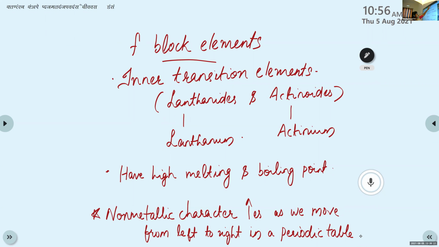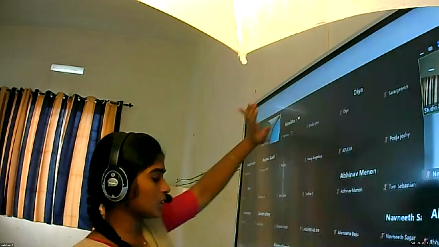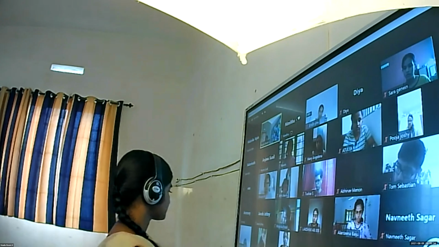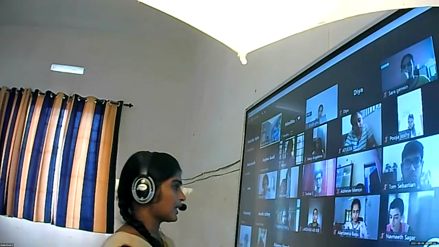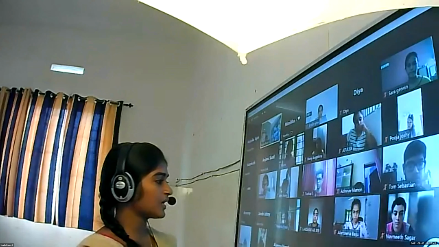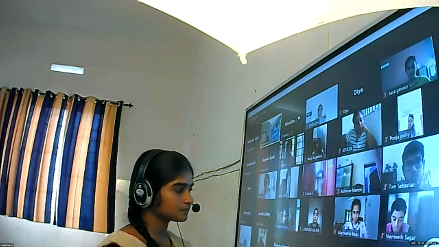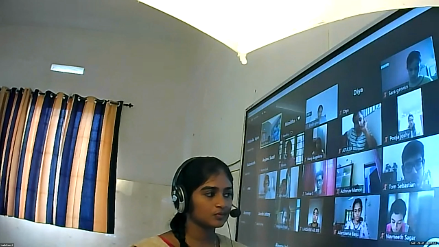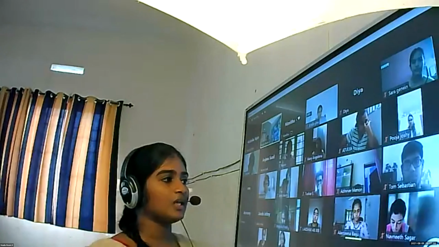Different blocks and their properties related to electronic configuration. So which are the different blocks, Buddha? S block, P block, F block, D block. Yeah, S, P, D and F blocks. Then which are the groups that come under S block, Lakshmi? Group 1 and 2. What's the name of group 1 and group 2? Alkali metals and alkaline earth metals.